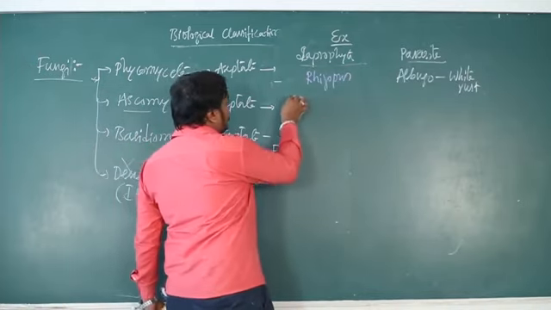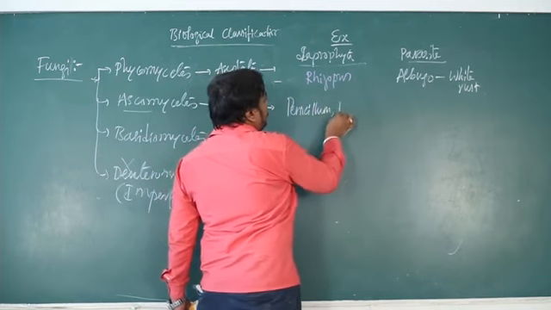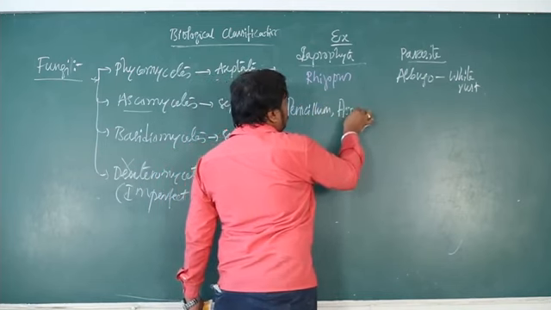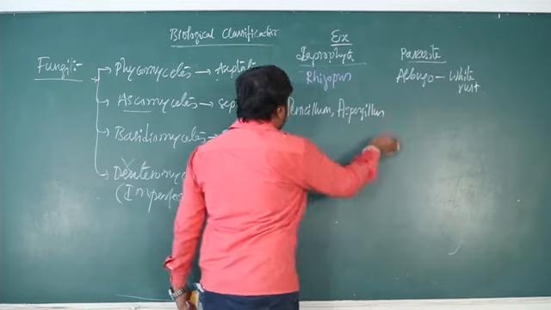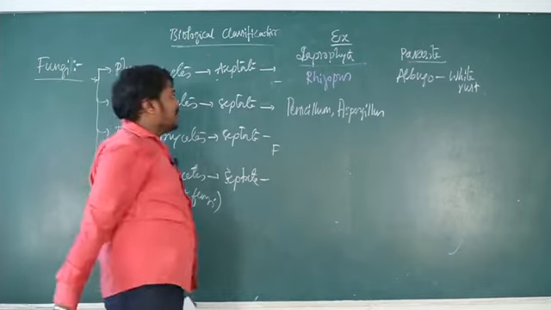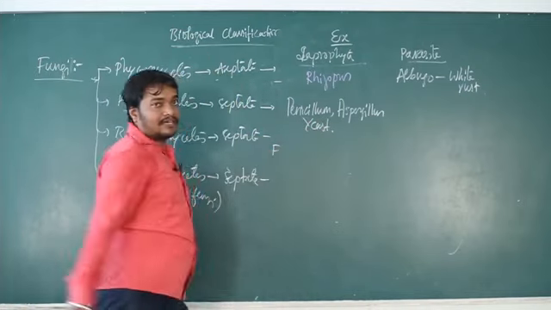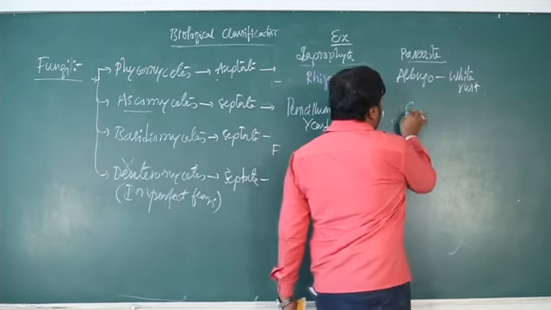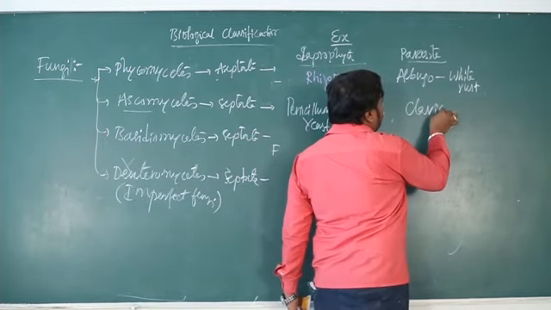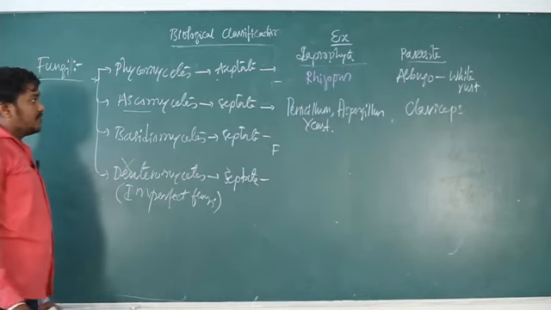Ascomycete saprophytic is Penicillium, then Aspergillus. So these are example for Ascomycetes fungi which are saprophytic in nature, and even you can take the example of yeast. Okay, so parasitic Claviceps purpurea is a parasite which cause the disease in plants.